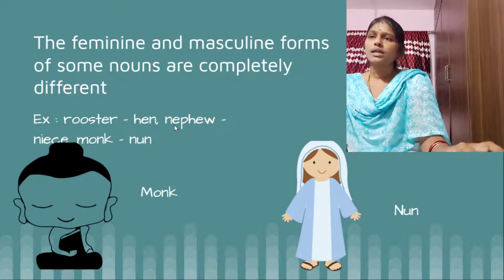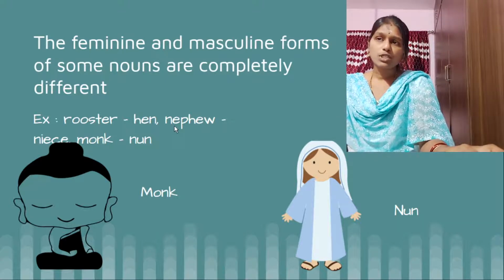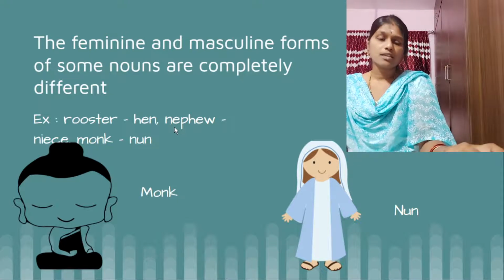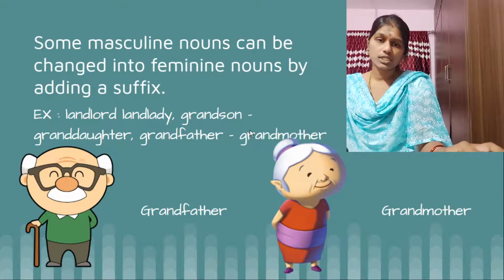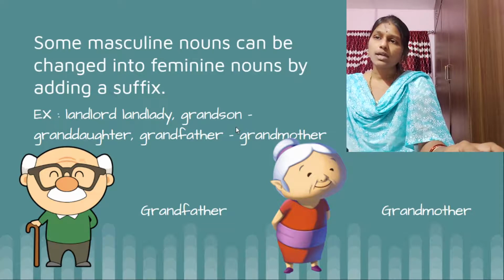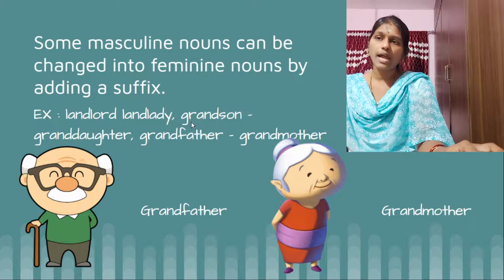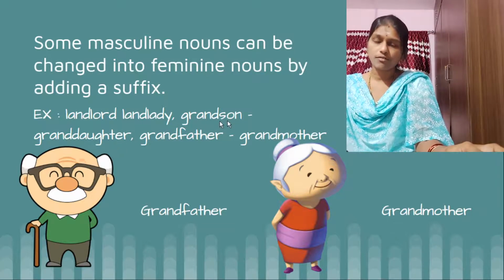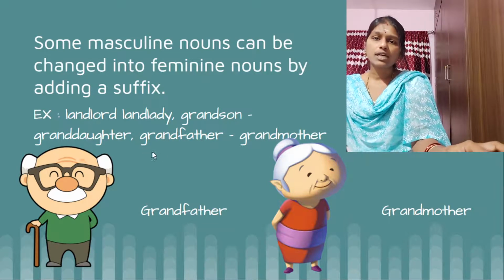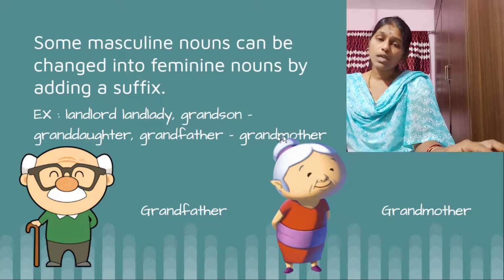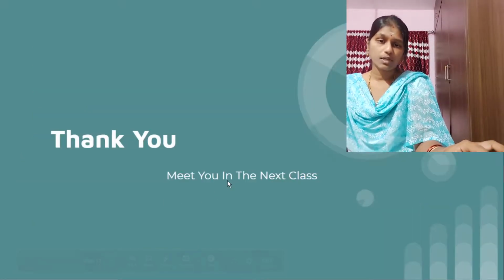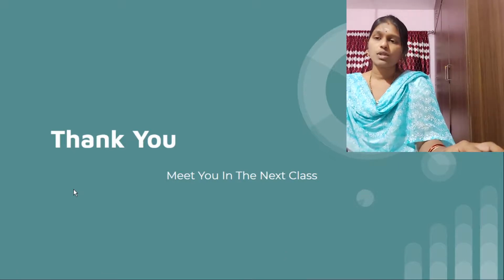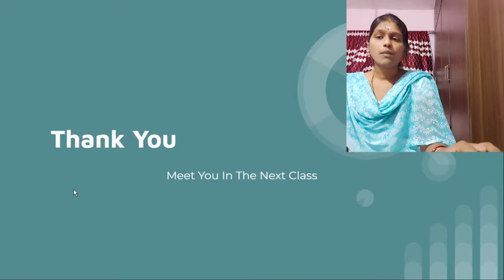Okay. And some masculine nouns can be changed into feminine nouns by changing a part again, like compound words. Okay, see landlord, landlady. Land is the same and lord, lady just changed. Grandson, granddaughter. Grand remained the same, and son and daughter we changed here. And grandfather, grandmother. Grand again the same. And peacock, peahen also the same. Okay, so there are many more.